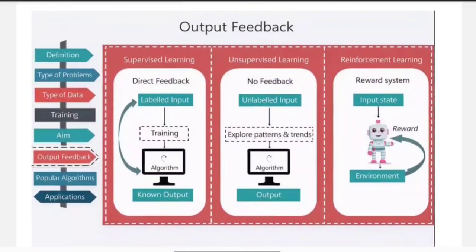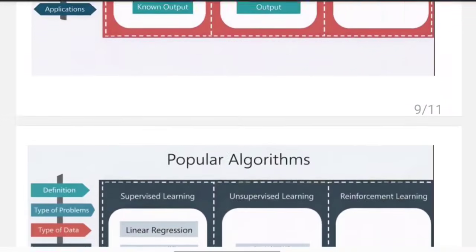So if you see here, labeled data will be given as the direct input and we'll be teaching the machine the correct output also. And you will be giving some other image. For example, if I train a student or child that this is apple, this is banana, or this is something, based on them the child predicts the output. But whereas in unsupervised learning, we'll completely work on unlabeled data. Okay, so here based on input and reward, it interacts with the environment. Based on them, reinforcement learning works.